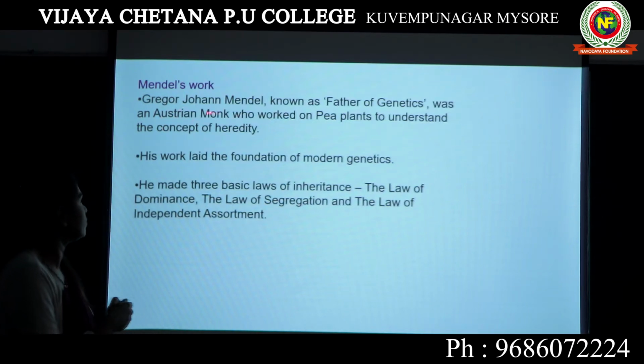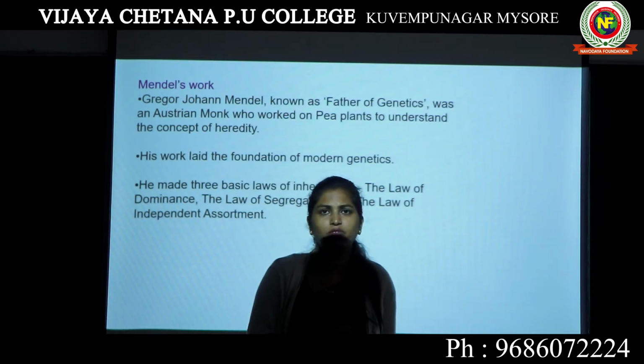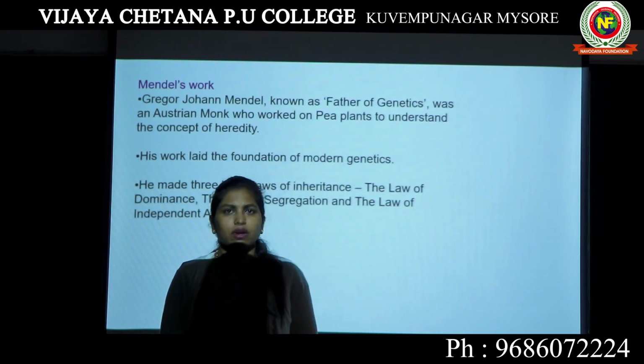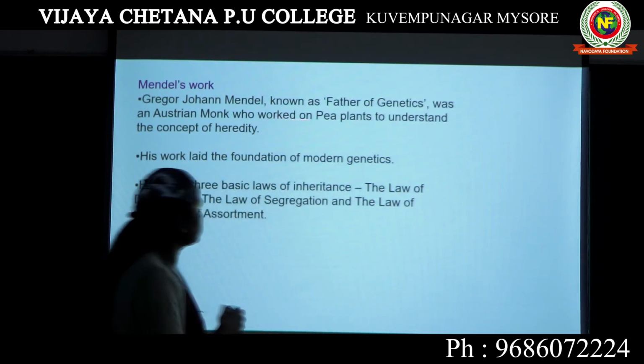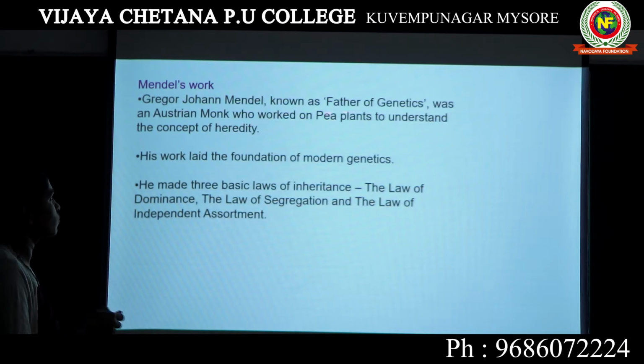In his life he was a monk. He worked on pea plants. All the major experiments of his were on pea plants, garden pea plants. These are the questions that you can expect. Gregor Johann Mendel is known as the father of genetics. He conducted experiments on pea plants to understand the concept of heredity. Why is he known as the father of genetics?